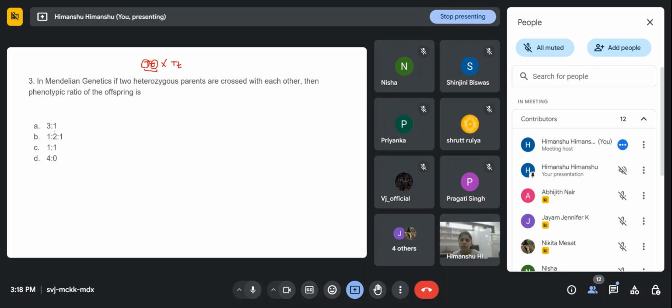3:1. Okay, so one of you is saying 3:1. Anyone else? Ma'am, 3:1. Okay, 3:1, so all of you are saying 3:1. Then, does anyone want to answer what is heterozygous and what is homozygous?